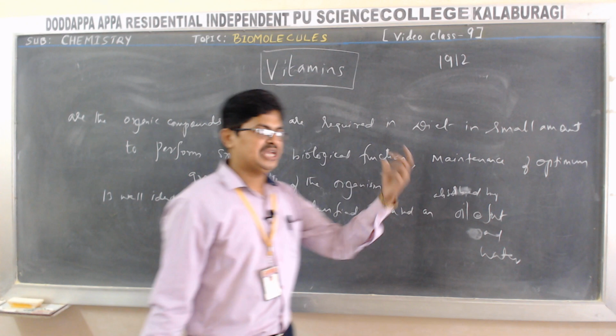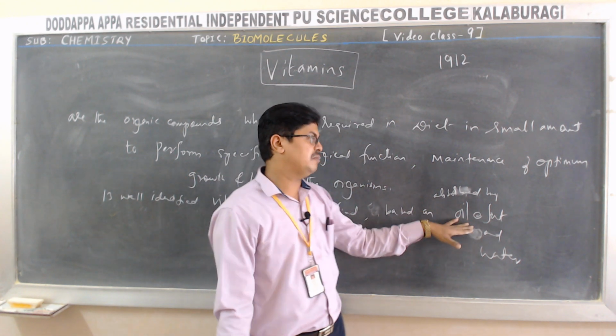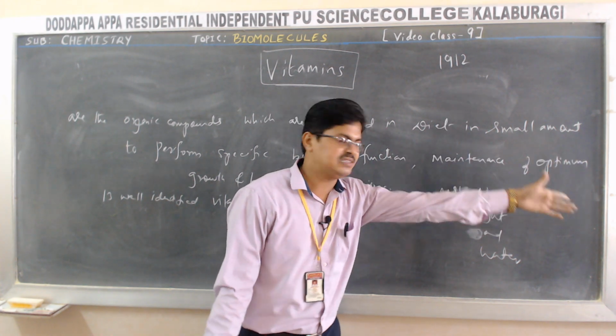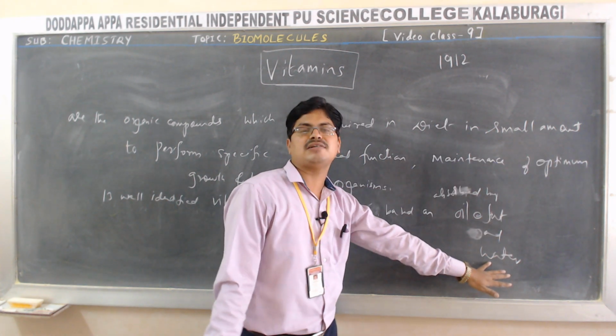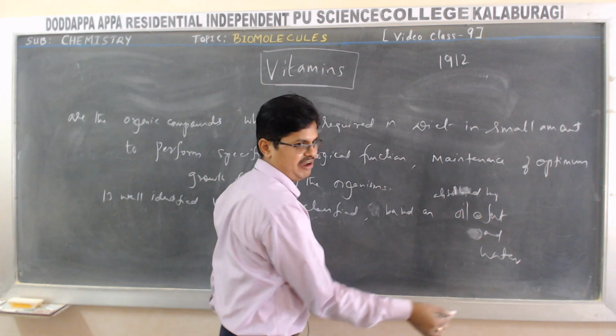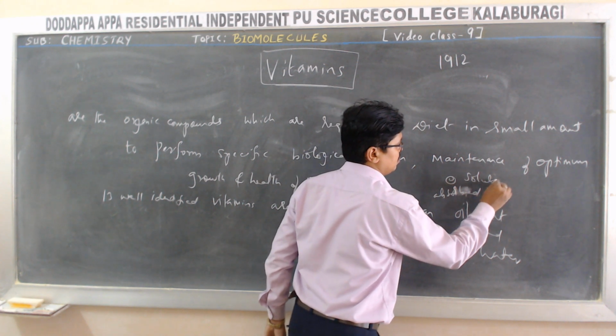That is, if a vitamin is soluble in fat, it is called a fat soluble vitamin. If it is soluble in water, then it is called a water soluble vitamin.